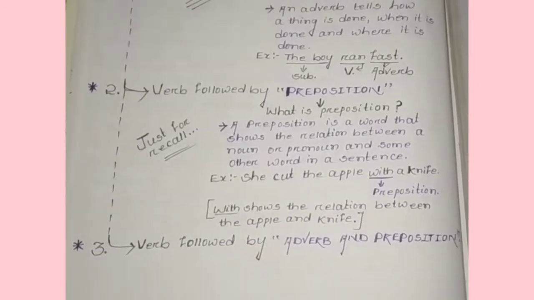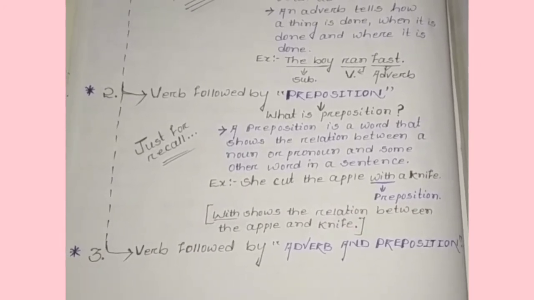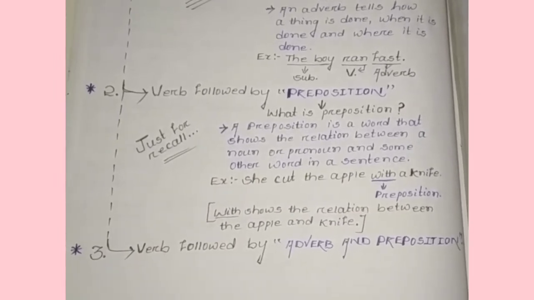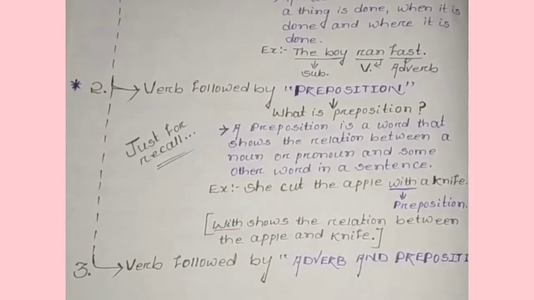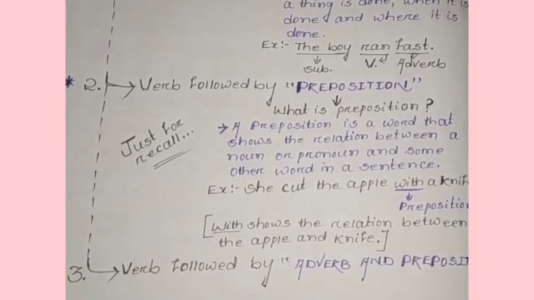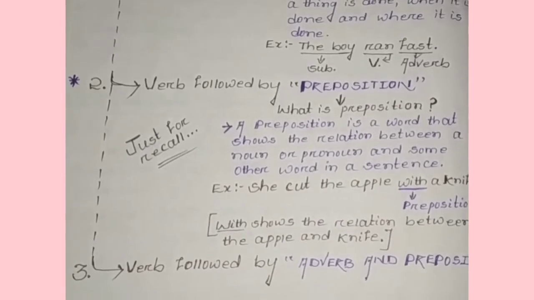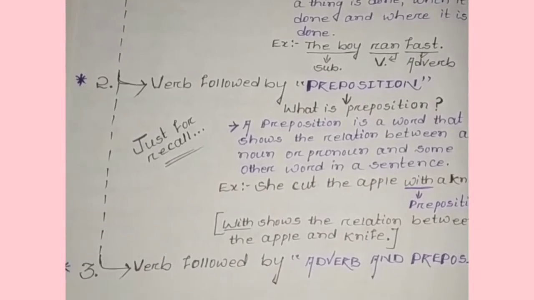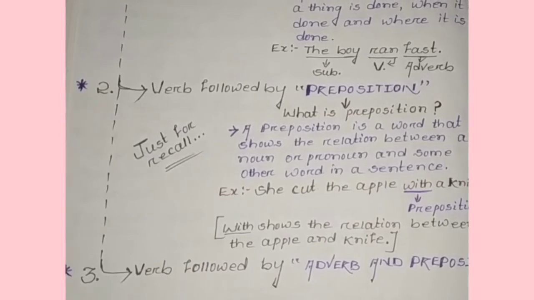Clear? Coming to the second phrasal verb type, it means verb followed by preposition. So let's recall what a preposition is. A preposition is a word that shows the relation between a noun or pronoun and some other word in a sentence. You can see the example. She cut the apple with a knife. Here, with is a preposition. Why? Because with shows the relation between the apple and the knife.